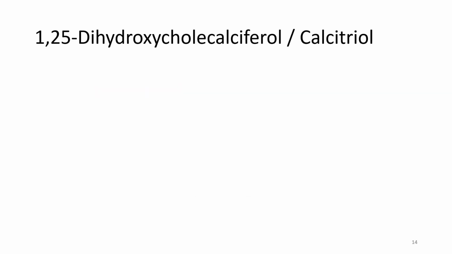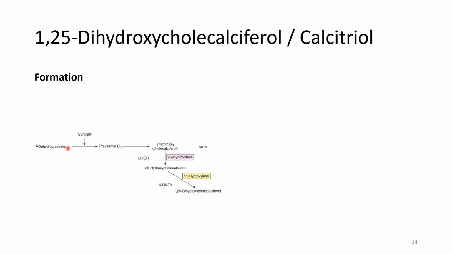Next, coming to 1,25-dihydroxycholecalciferol, which is the active form of vitamin D. So, first let's look at the formation. In the presence of sunlight, 7-dehydrocholesterol is converted to pre-vitamin D3 and this is converted to cholecalciferol. This all occurs in the skin. In the liver, there is an enzyme 25-hydroxylase which converts this cholecalciferol to 25-hydroxycholecalciferol, which is further converted to 1,25-dihydroxycholecalciferol by the enzyme 1-alpha-hydroxylase present in the kidney.